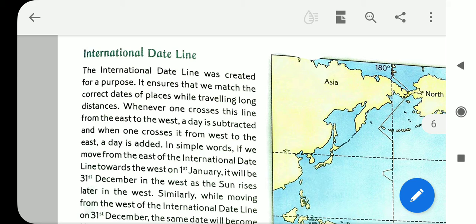The international dateline is to define the date in many places when we travel from one place to another over a long distance. Then we need the date. So the international dateline provides the date to us. Whenever one crosses this line from east to west, a day is subtracted. When one crosses it from west to east, a day is added.